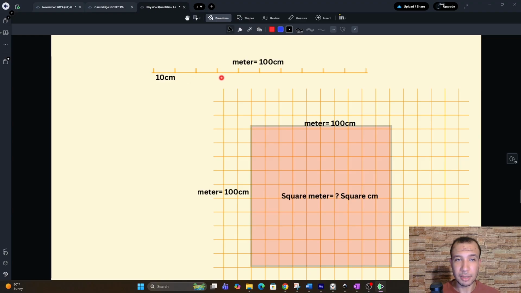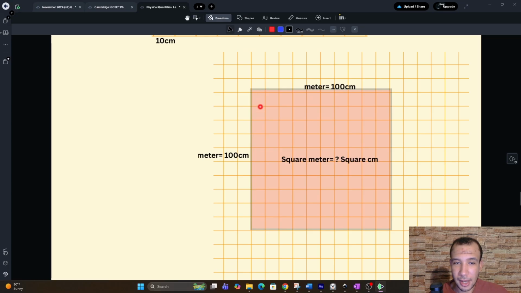When I ask you to find the number of square centimeters in a square meter, it's very different, because 1 meter equals 100 centimeters, but each of these centimeters has a whole column of 100 centimeters behind it. So you will end up with 100 centimeters times 100 centimeters.